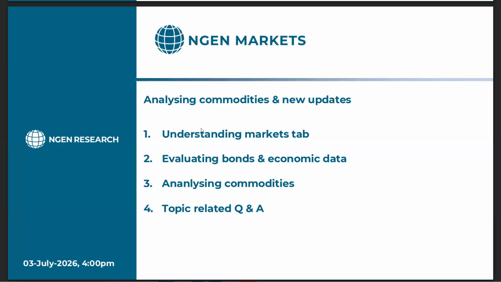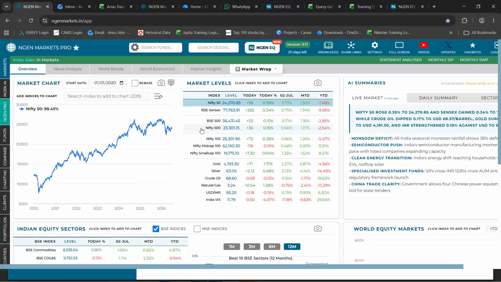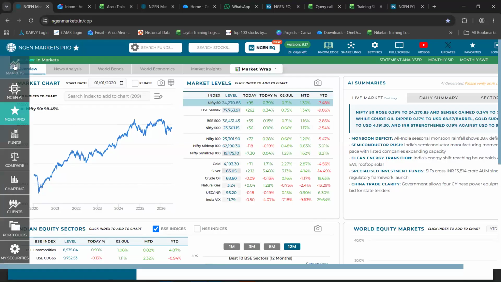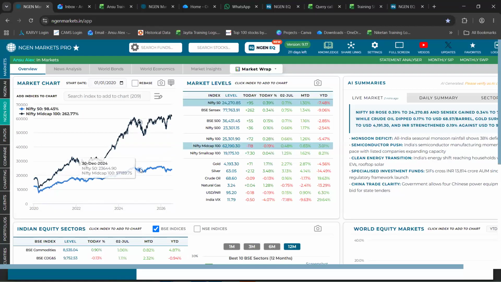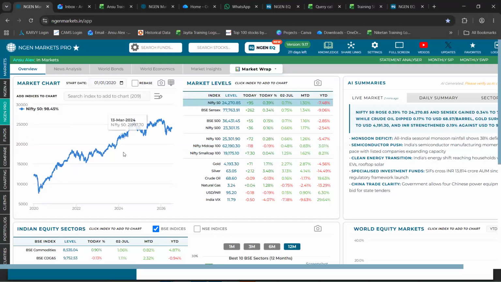So let us begin. This is our landing page on Engine Markets, which is the Markets tab. Within this, first, we will be talking about the overview section, wherein certain modifications or changes did happen. First, you can come across this tab called Market Chart, wherein you have an option to load multiple indices onto this line chart by simply clicking on it, and it gets added. If you want to remove it, you can click on it again and it gets removed.